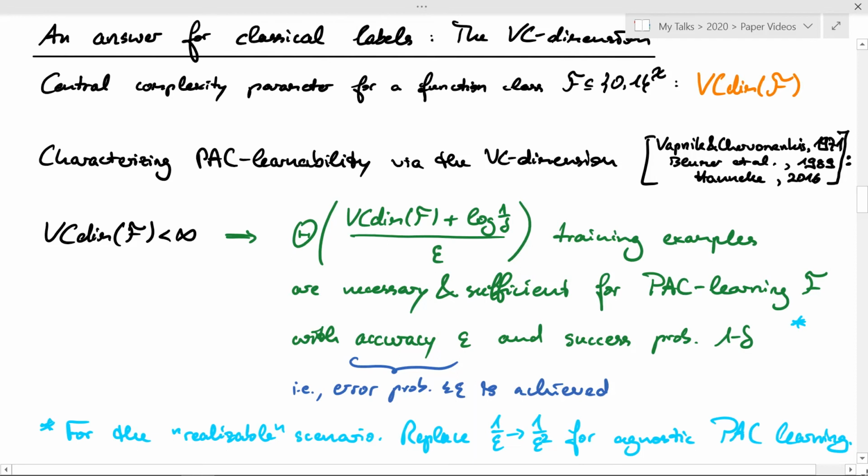Note that this is in the so-called realizable scenario, where we assume that there actually is a function in our class that produces the perfect labels. If that is not the case, for example, if the labels are probabilistic themselves, you can get basically the same result. You have to replace 1 over epsilon by 1 over epsilon squared. And this is then called agnostic learning.